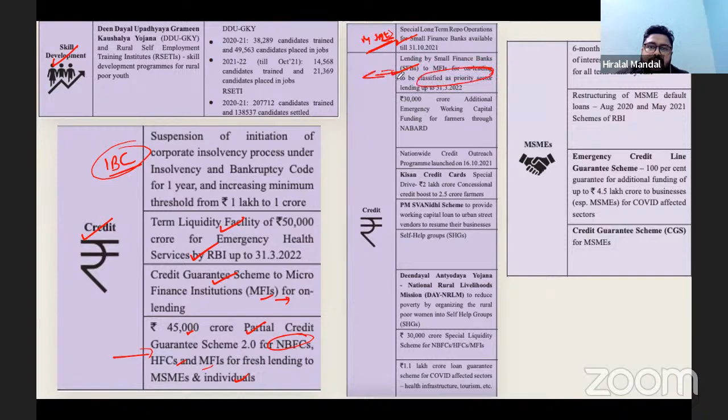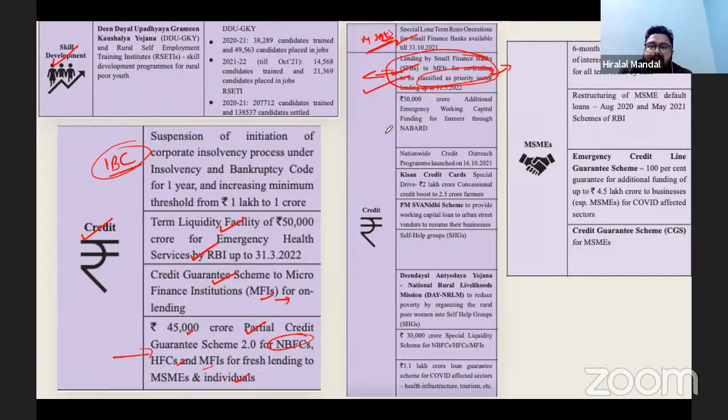This is an important question, and you can expect such a question in the examination. Which of the following can be considered a part of priority sector lending? Here you need to understand that lending to microfinance institutions by the small finance banks will come under priority sector lending.